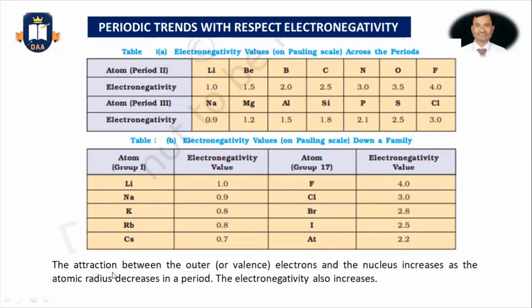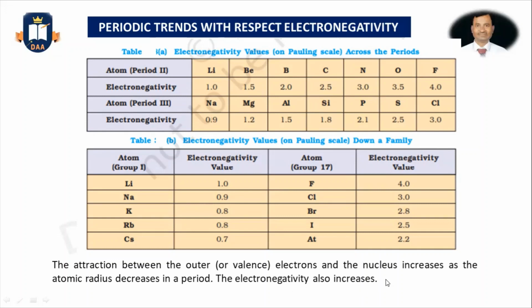The attraction between the outer or valence electron and the nucleus increases as the atomic radius decreases in a period. And that is the reason the electronegativity also increases.